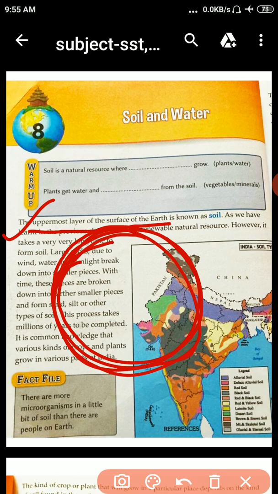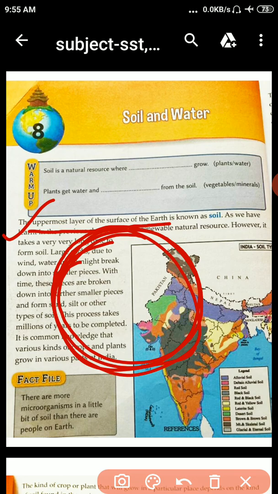Okay. As we have learned in the previous chapter, soil is a renewable natural resource. So students, renewable means obtained, that is, received from nature, such as wind, water. We call it renewable. Renewable natural resources are those which are available without any action of mankind.